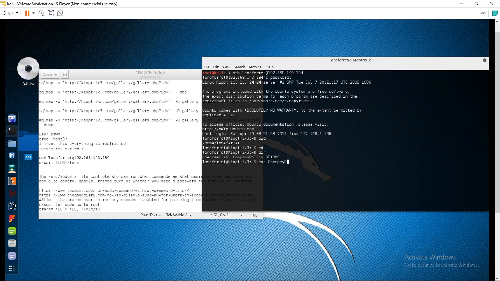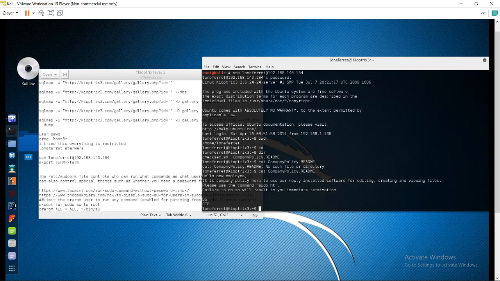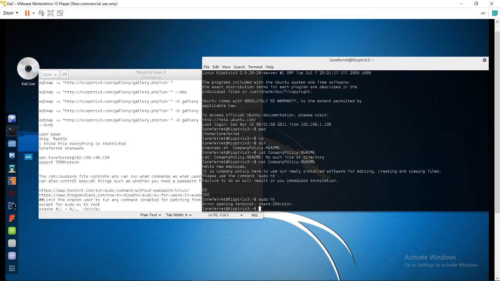company policy.readme. Okay, spelling wrong. Here it is written: hello new employee, it is common company policy here to use our newly installed software. Okay, please use the command sudo su. Okay, so let's try sudo su. It is not working for us.